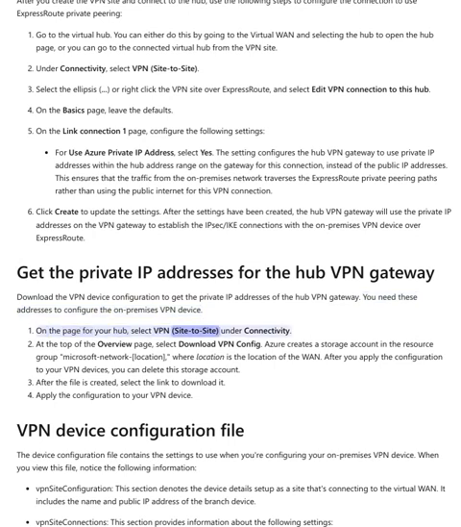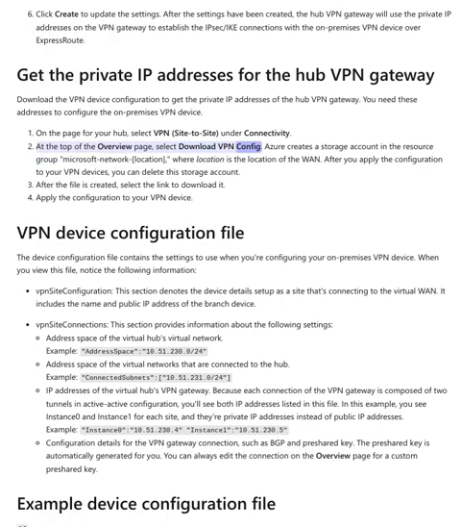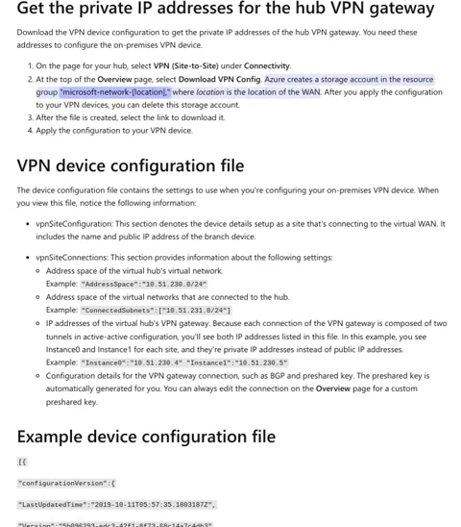On the page for your hub, select VPN, Site to Site, under Connectivity. At the top of the overview page, select Download VPN config. Azure creates a storage account in the resource group Microsoft Network Location, where Location is the location of the WAN. After you apply the configuration to your VPN devices, you can delete this storage account. After the file is created, select the link to download it.